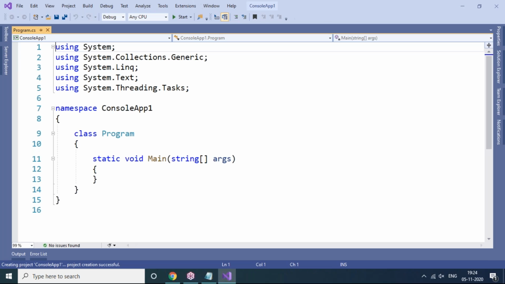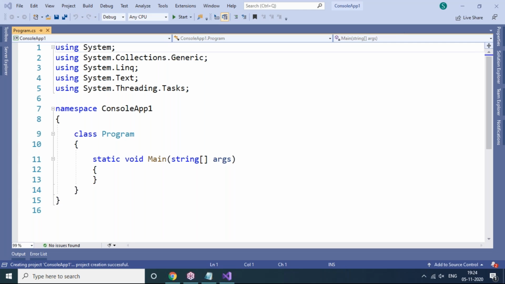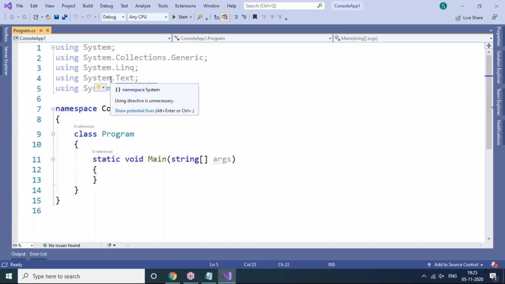Now you can see this is the basic structure of a console application program. I want to tell you basic things. Here you can see these are namespaces, or we can say header files. These are predefined namespaces like using System.Collections.Generic, using System.Linq (language integrated query), using System.Text, using System.Threading.Tasks. These are predefined libraries, base class libraries, what we discussed in the previous sessions in the introduction part. These are also called namespaces, but predefined namespaces.